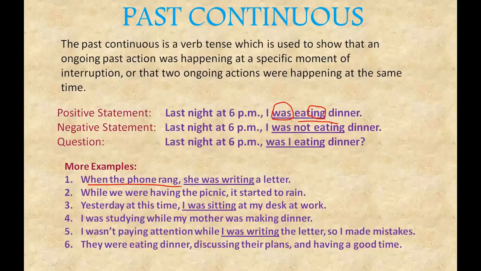So when the phone rang, at that moment, what was she doing? She was writing. So she was doing something. The moment when the phone rang, the action was writing. So she was continuing to write. That is why it is past continuous tense.